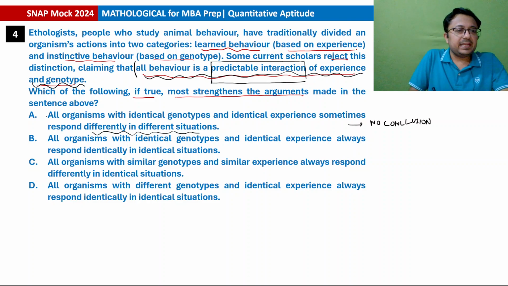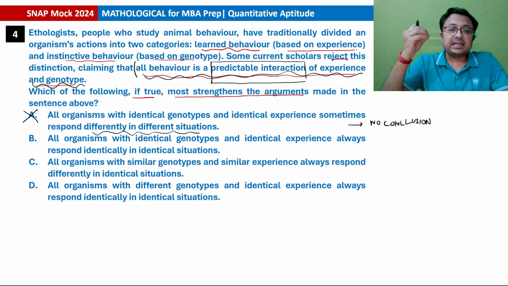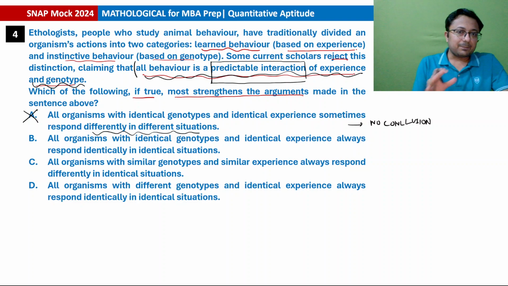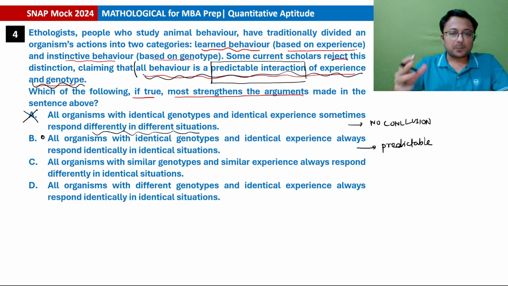Okay, so option A is not strengthening the argument for sure. Option B, all organisms with identical genotype and identical experience always respond identically in identical situations, which implies that yes, their behavior is predictable. This is showing that predictable behavior is there. If they have identical genotype and identical experience, they respond identically in identical situations. So yes, this is strengthening the argument made. But अभी hold करते हैं, बाकी options को भी check करते हैं.